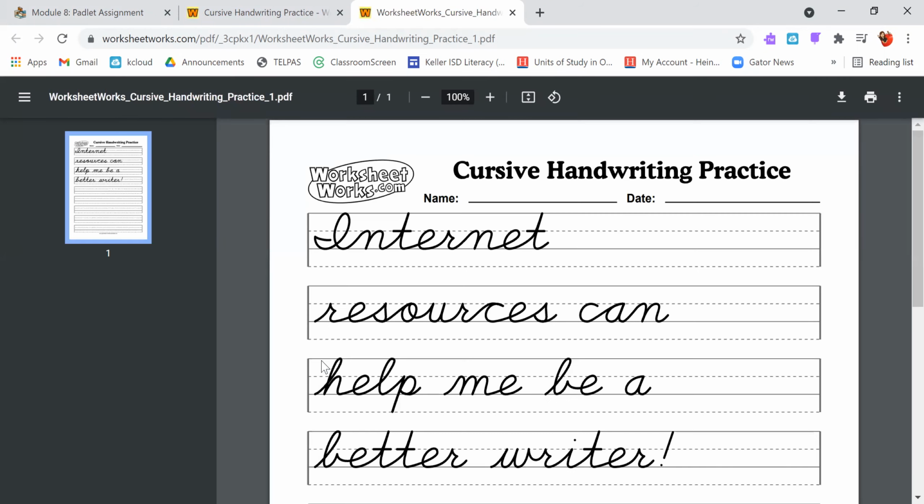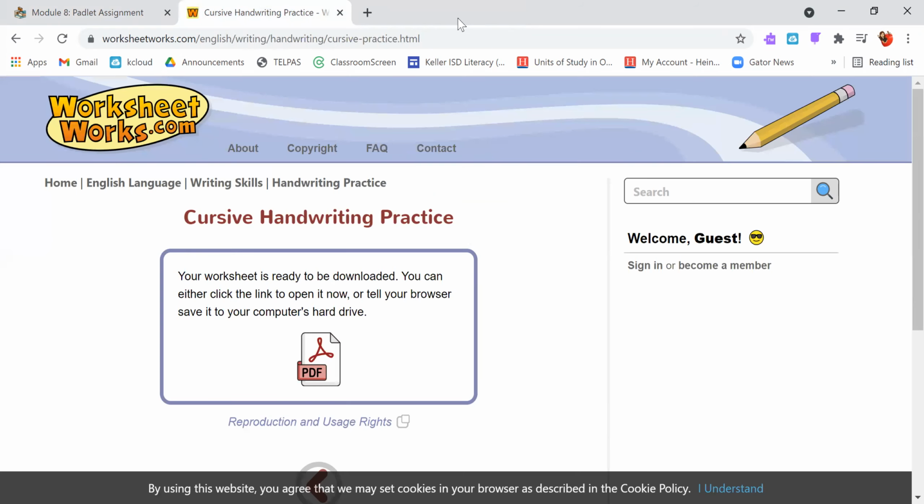It'll make a PDF. And then voila, you have what you typed out written here in cursive. You can then go and choose to print it out and actually have handwriting pages that you can use to help strengthen just your paper and pencil handwriting skills.